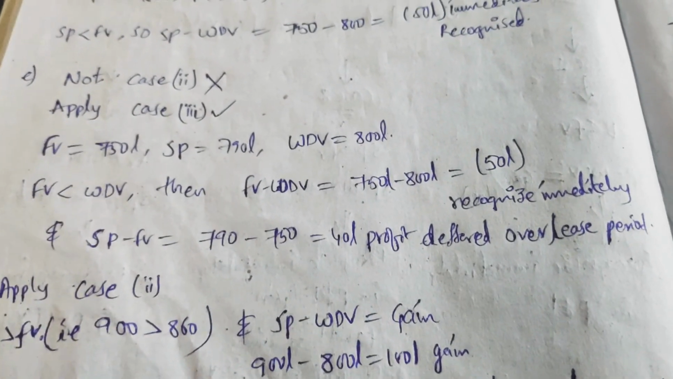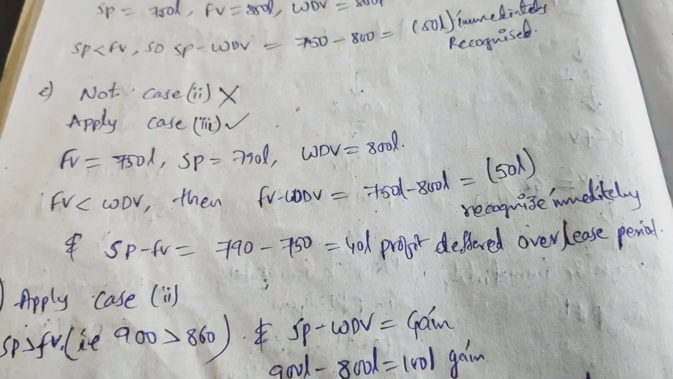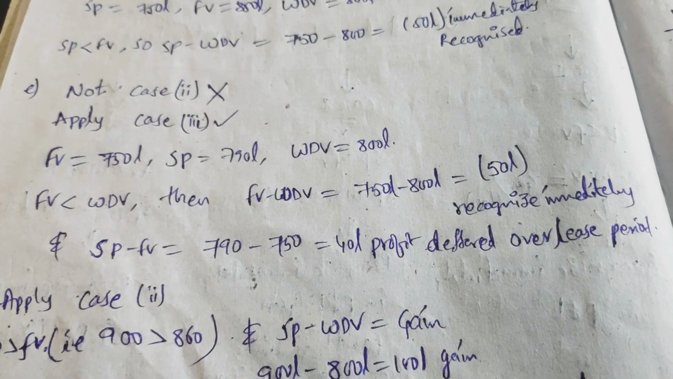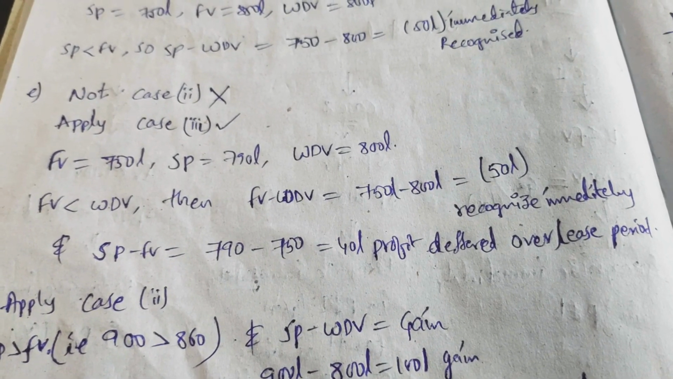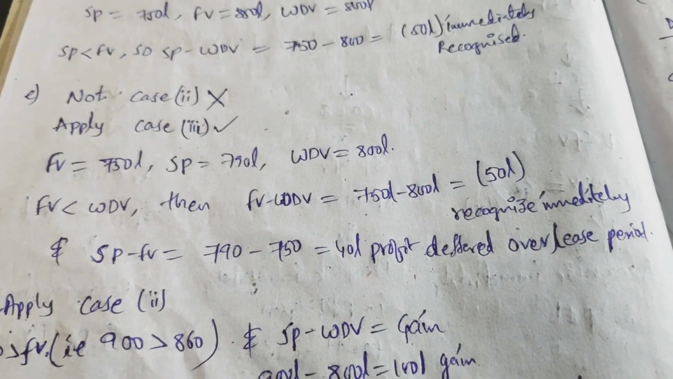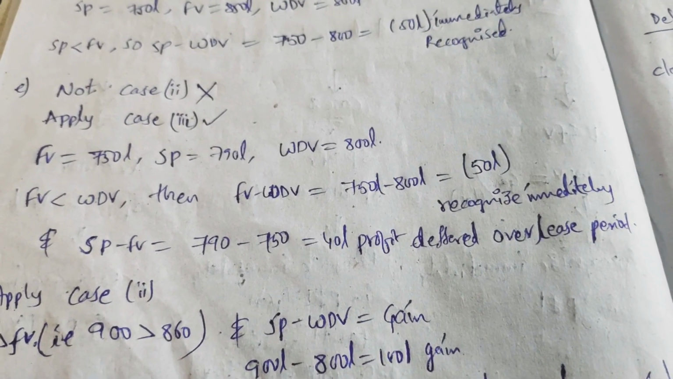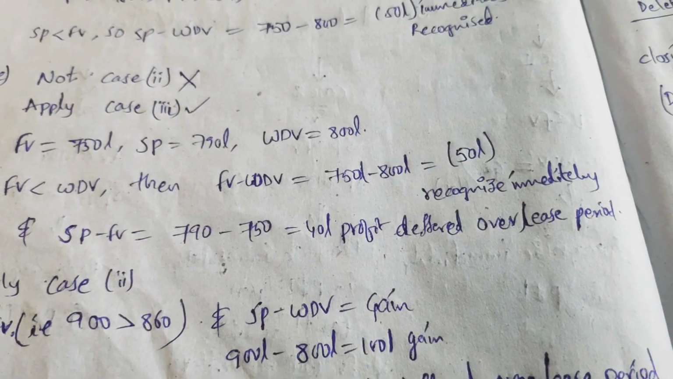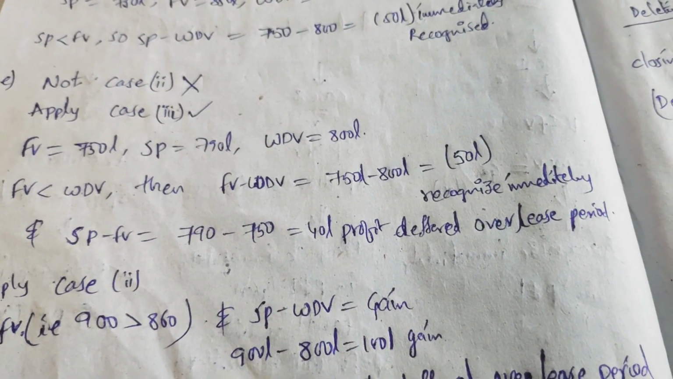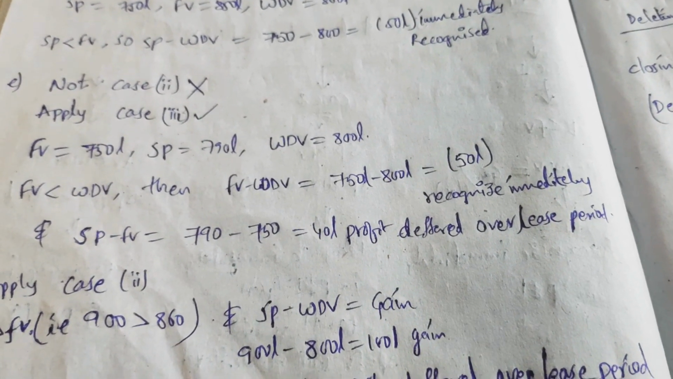That is the issue. But here, the selling price is 790 lakhs, whereas the fair value is 750 lakhs, so we have made a profit more than the fair value. So the excess of 40 lakhs, which is a profit, among the 50 lakhs, even though the 50 lakhs is a loss, the 40 lakhs profit needs to be deferred over the lease period, because this sale was made in this lease. So the 40 lakhs profit is deferred over the lease period, whereas the 50 lakhs, which is FV minus WDV, needs to be recognized immediately.